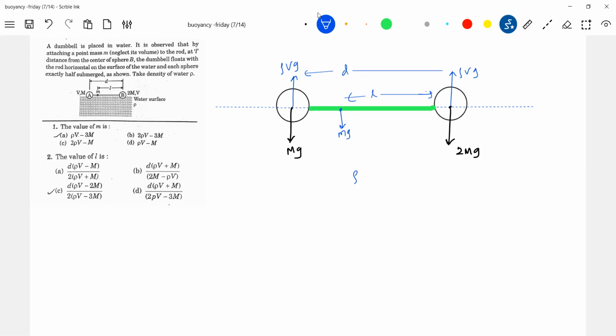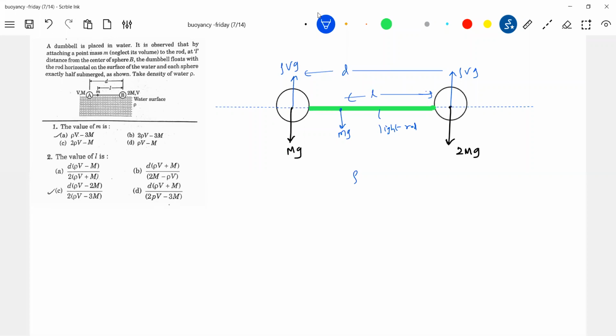It's a very simple problem. Half of it is immersed in liquid. What changes the value of m? It's in equilibrium. I think there's a light rod. For equilibrium, what is the basic condition? Net force should be 0.